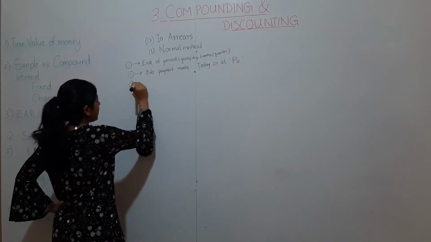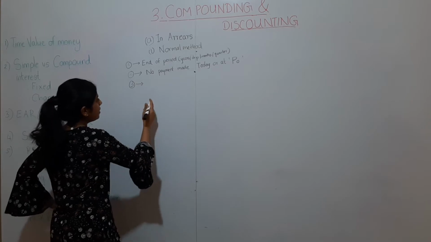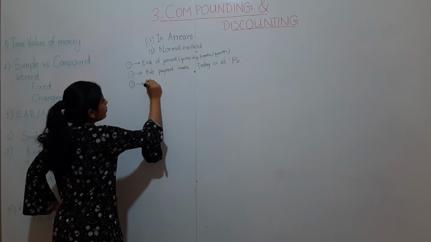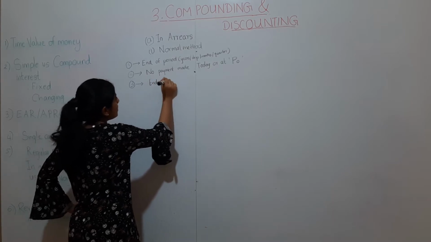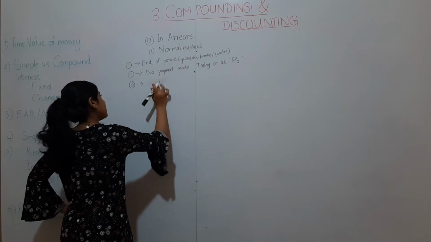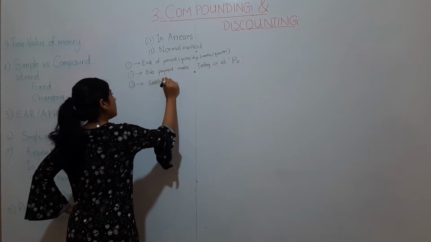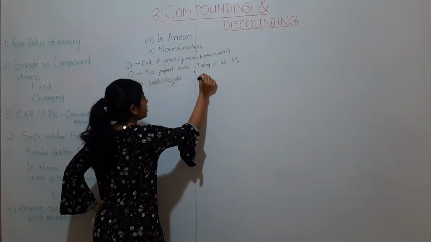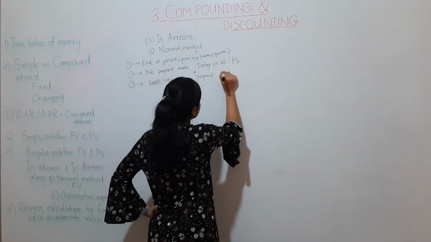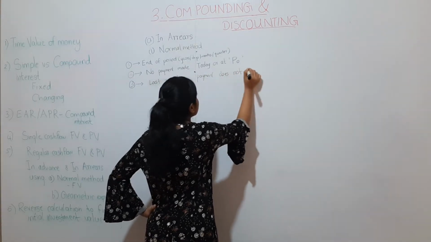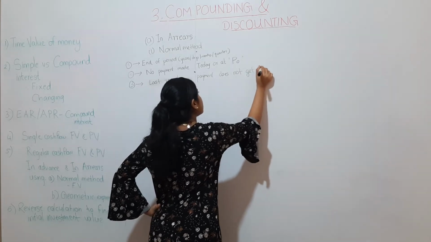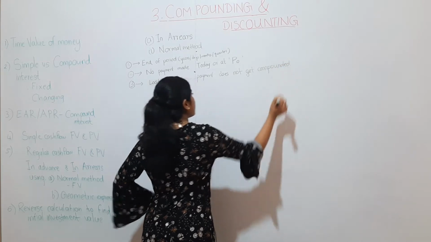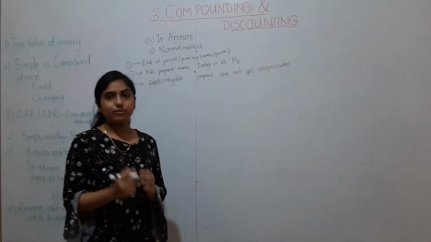Thirdly, that point, when I do the question, you will get it. Just note down: the last regular payment at the end of the period does not get compounded. I'll tell you what it is. Okay, let's start with the example.